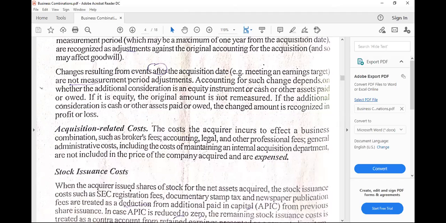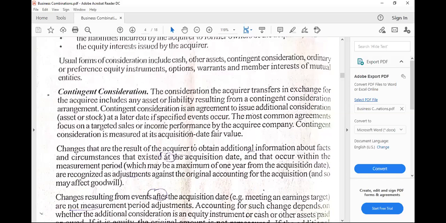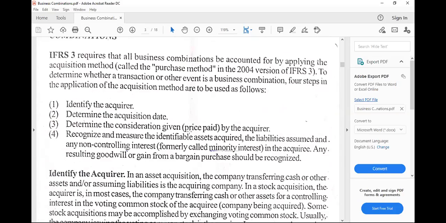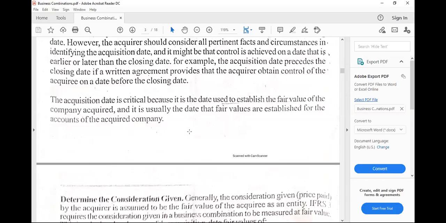Okay, so in other words, it would be a gain or loss on changes or measurement of the value. So it's a gain if ever the liability decreases, and if the liability increases, there would be a loss. So that's it for contingent consideration, which is part of the third step.